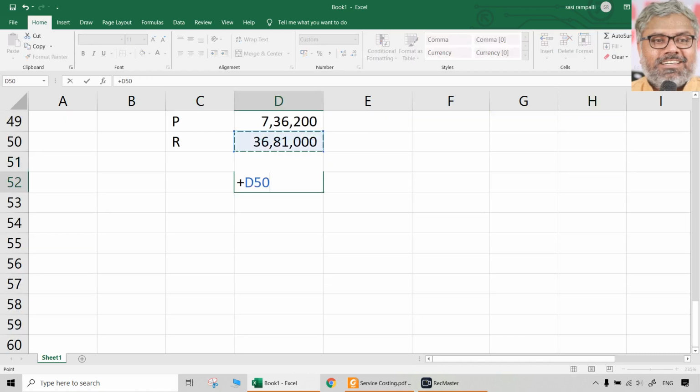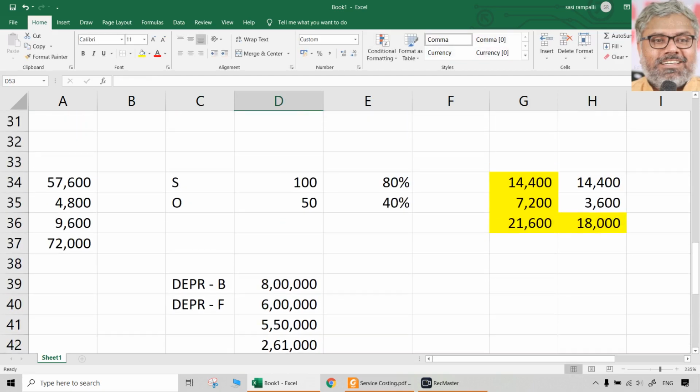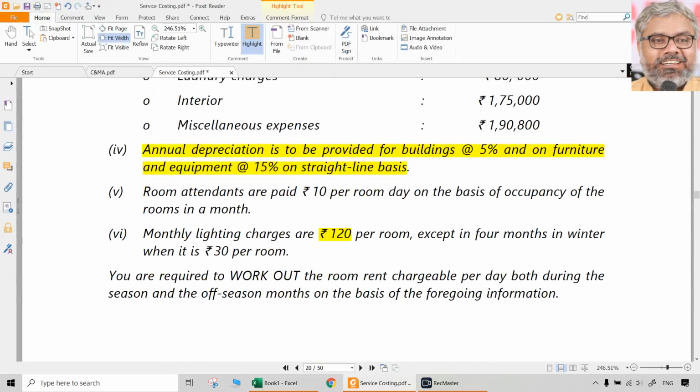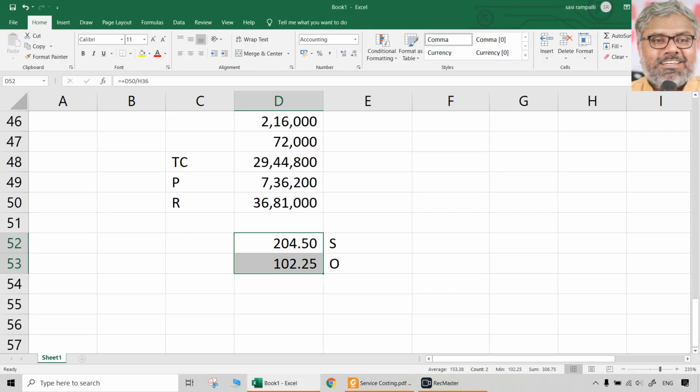Automatically you get the room rent per day during season. We calculated seasonal, not off season. So that is the room rent in season. Off season will be half of that, divided by 2. Simple. So if you want decimals, 204.5 is the final answer: 204.5 during season, 102.25 during off season. That is the final answer for this question.